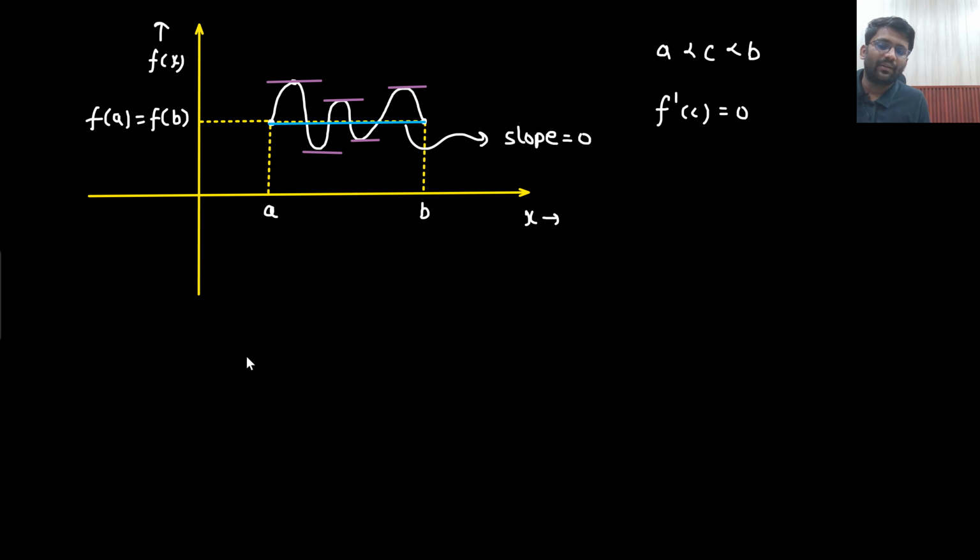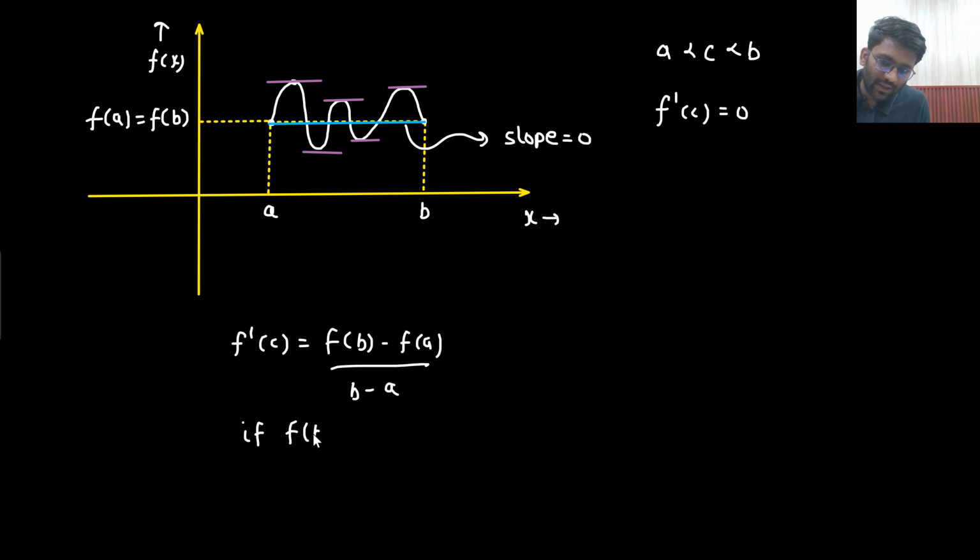So are you able to understand this point? What did Lagrange's mean value theorem used to say? That f dash c is equal to f of b minus f of a divided by b minus a. Now I am saying that if f of b equals f of a, then what will be the scenario? F dash c should be equal to 0.